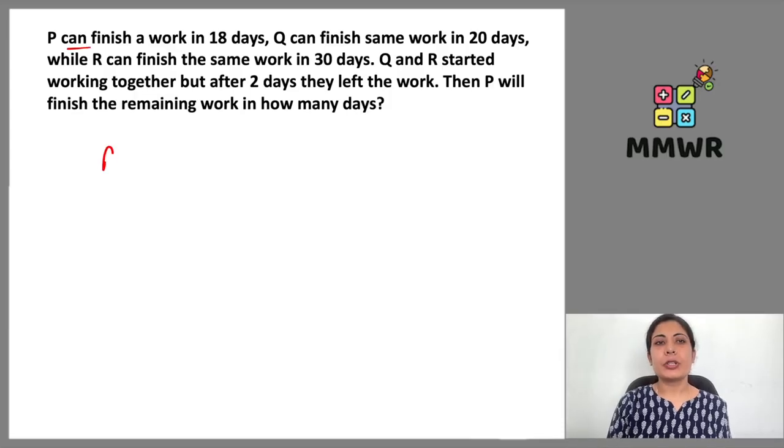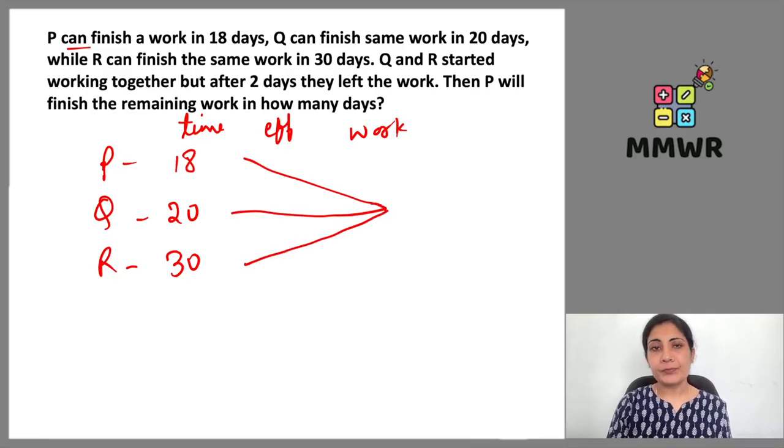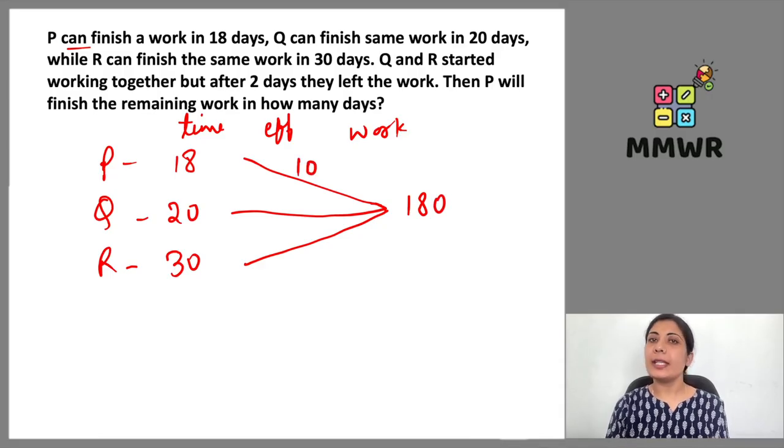P can finish a work in 18 days. Here we will be talking about the time, then efficiency and work. Q can finish the work in 20 days and R can finish the same work in 30 days. If we look for the work, then we have to get the value for the LCM. So 180 is going to be the LCM value. So 10 will be the efficiency for P, 9 will be the efficiency for Q, and 6 will be the efficiency for R.